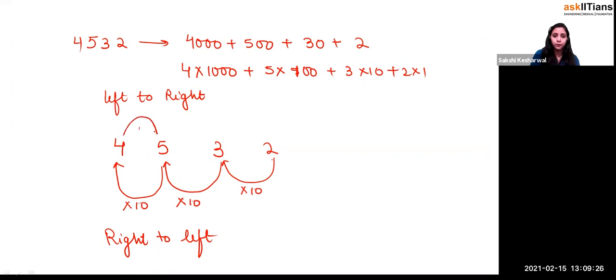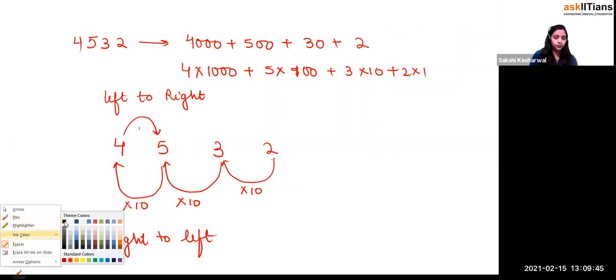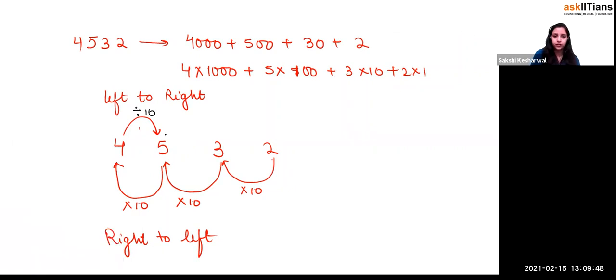Now you see over here that you are dividing by 10. Or we can just write it like this: divide by 10 or multiply by 1 by 10, whatever you feel like. Both are the same. So let me change my color. What I'm going to write is divide by 10. So from 4000, dividing by 10, you come to 500. Now 500 divided by 10 comes to 50, then 30, and then again you divide by 10.